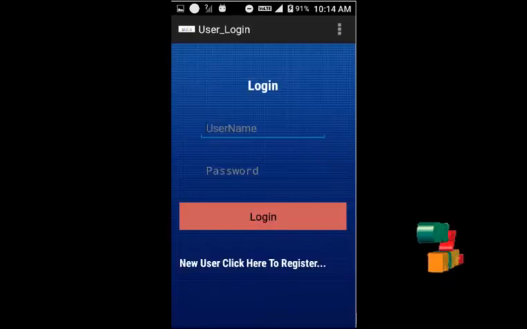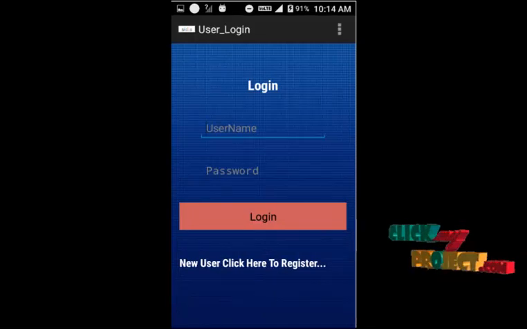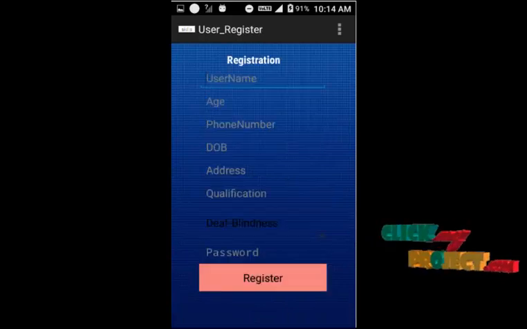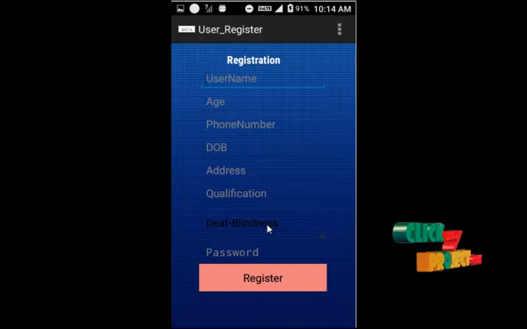This is the user login page. First, the new user wants to register, so click here to register. This is the user registration page. These are the basic details for the user. The user wants to give all the basic details, like username, password.